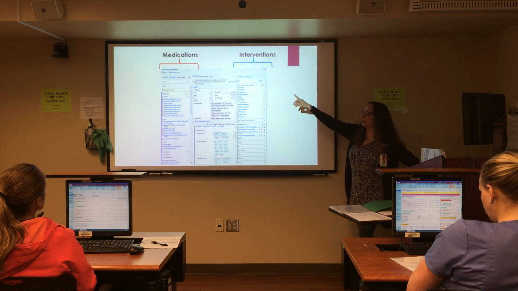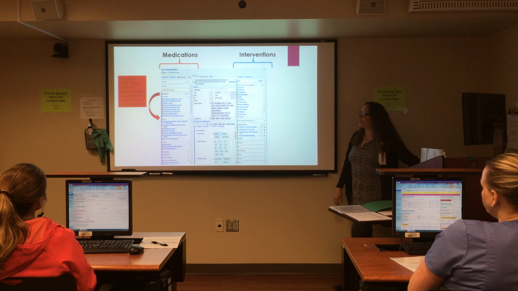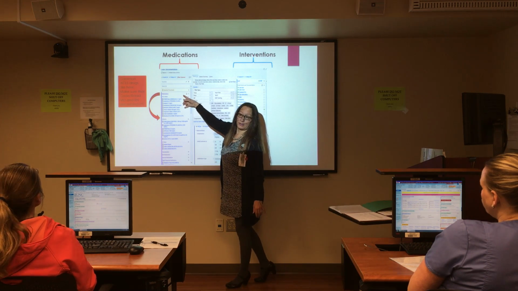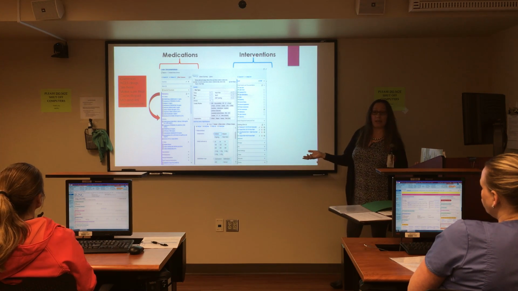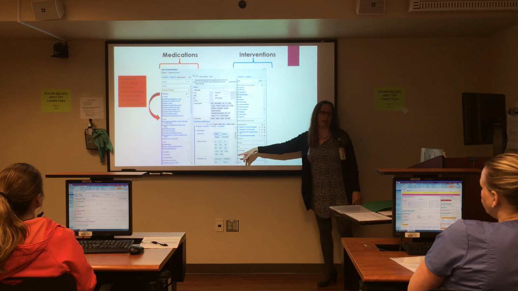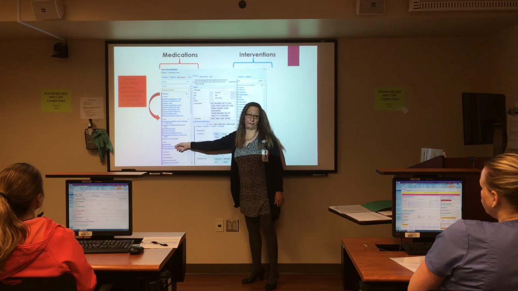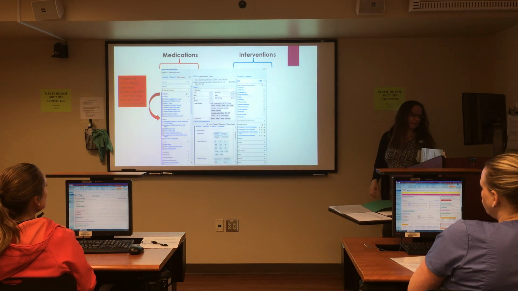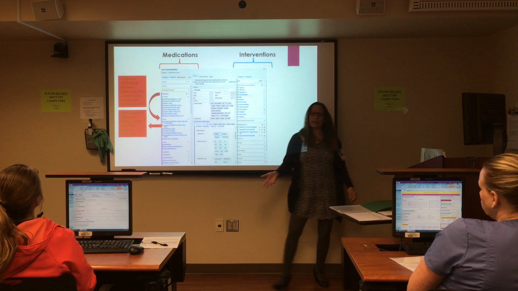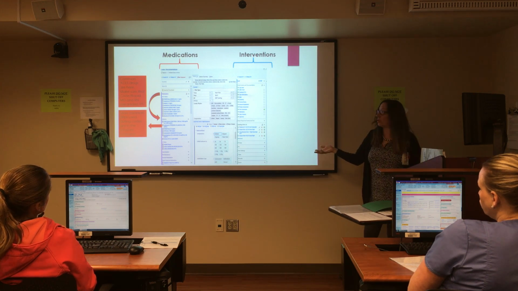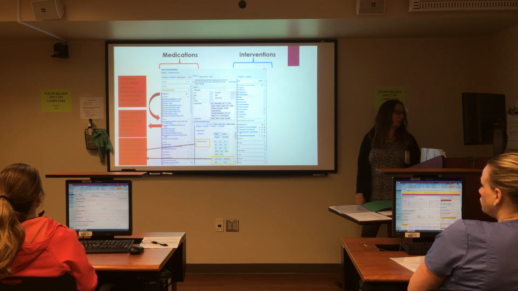Again, this is your flow sheet side and your medication side, so that's your MAR. We had the ACLS drugs at the top on purpose. At the bottom, the lower you get down, the more you're going to see your patient's MAR. So if you have racemic epi for that patient, it'll be down at the bottom. Only up here is the ACLS drugs, and then we have some infusion stuff. You can always add in, that's a little bit farther down, you can actually add in a drug just as if you were adding a drug, but these are what we felt was the most important drugs, and the ACLS drugs, of course.